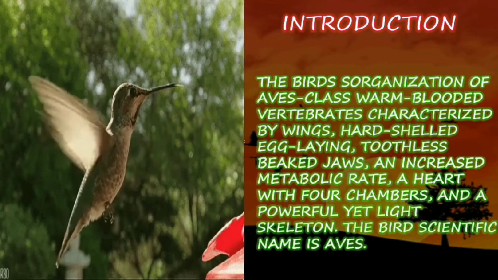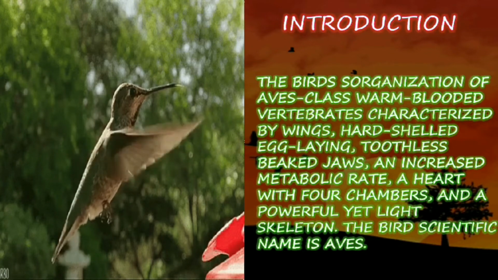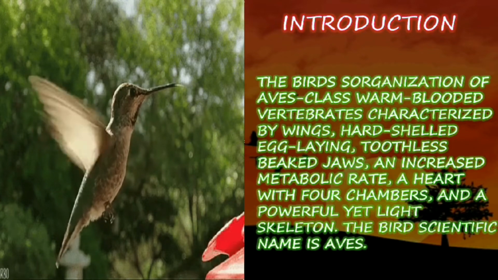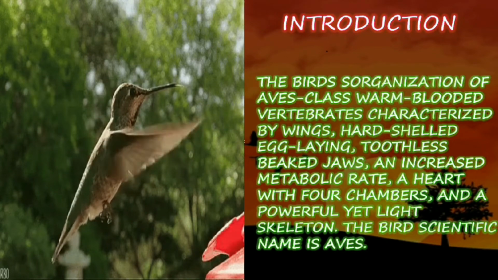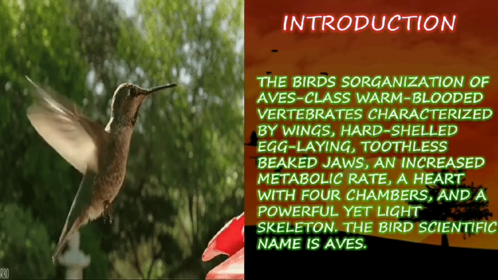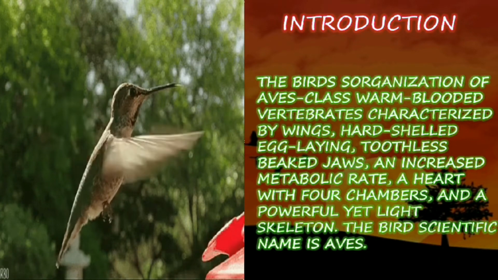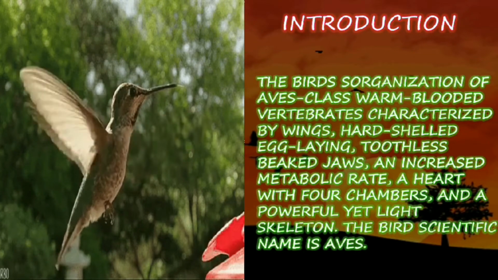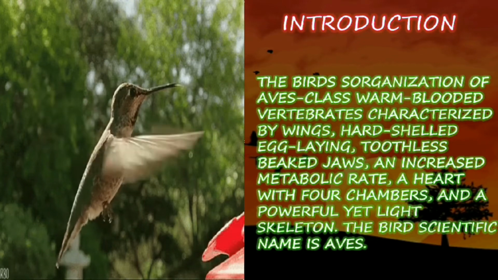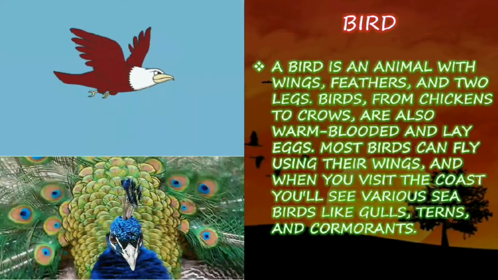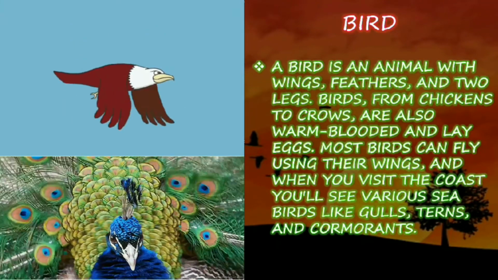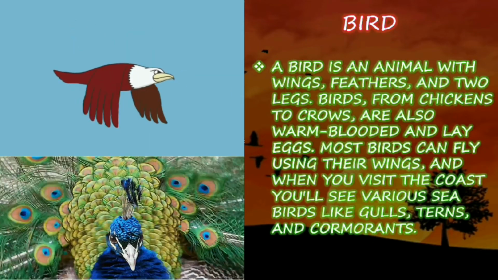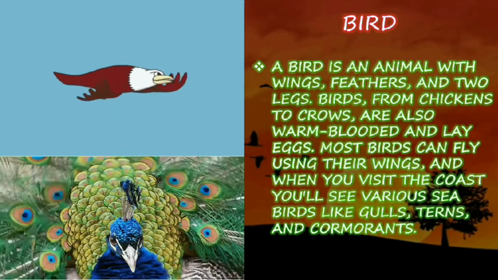Introduction. The birds: Aves class, warm-blooded vertebrates characterized by wings, hard-shelled egg-laying, toothless beaked jaws, an increased metabolic rate, a heart with 4 chambers, and a powerful yet light skeleton. The bird's scientific name is Aves. A bird is an animal with wings, feathers, and 2 legs. Birds from chickens to crows are also warm-blooded and lay eggs.